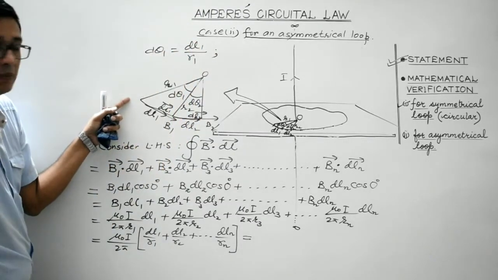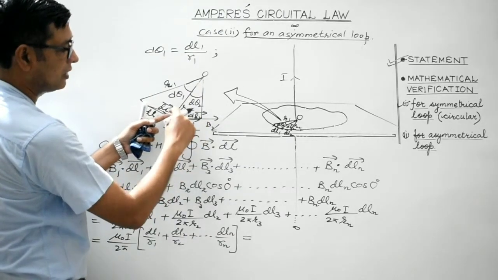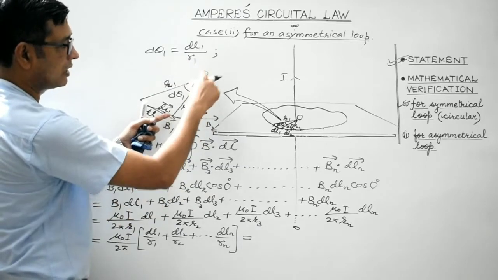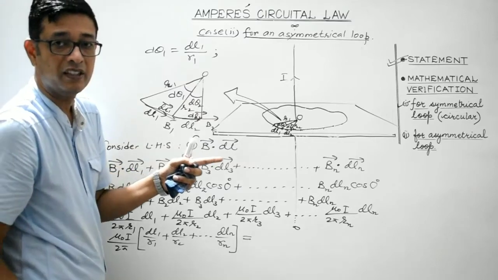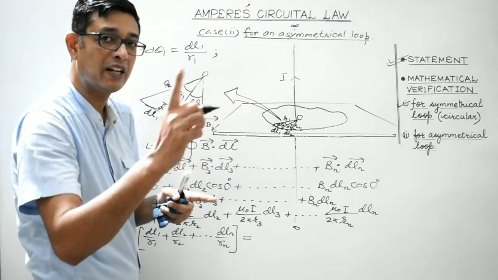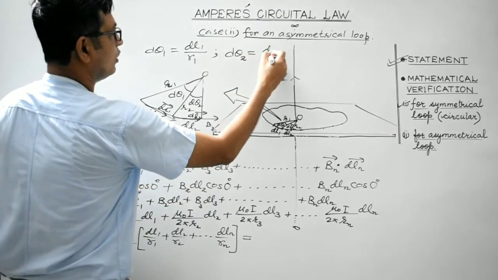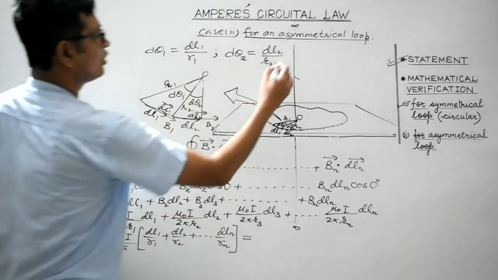Isn't it? Similarly, students, this one, dL2, can be considered to be the length of an arc of radius R2, subtending an angle d theta 2 at the center. So accordingly, angle is length of the arc divided by radius. So here what we get is d theta 2 equal to length of the arc divided by radius. Clear? And so on.